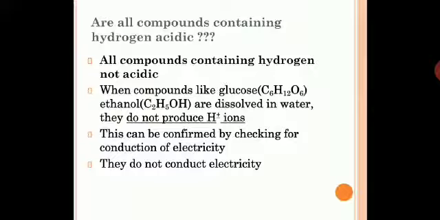This can be confirmed by checking for conduction of electricity. As you all know, acids conduct electricity because of the presence of H plus ions. So glucose and ethanol will not conduct electricity, therefore they are not acids. So this question can appear as a justification: justify that glucose and ethanol, though they have hydrogen in the compound, will not conduct electricity or are not acidic in nature. So you need to justify as per what we discussed just now.